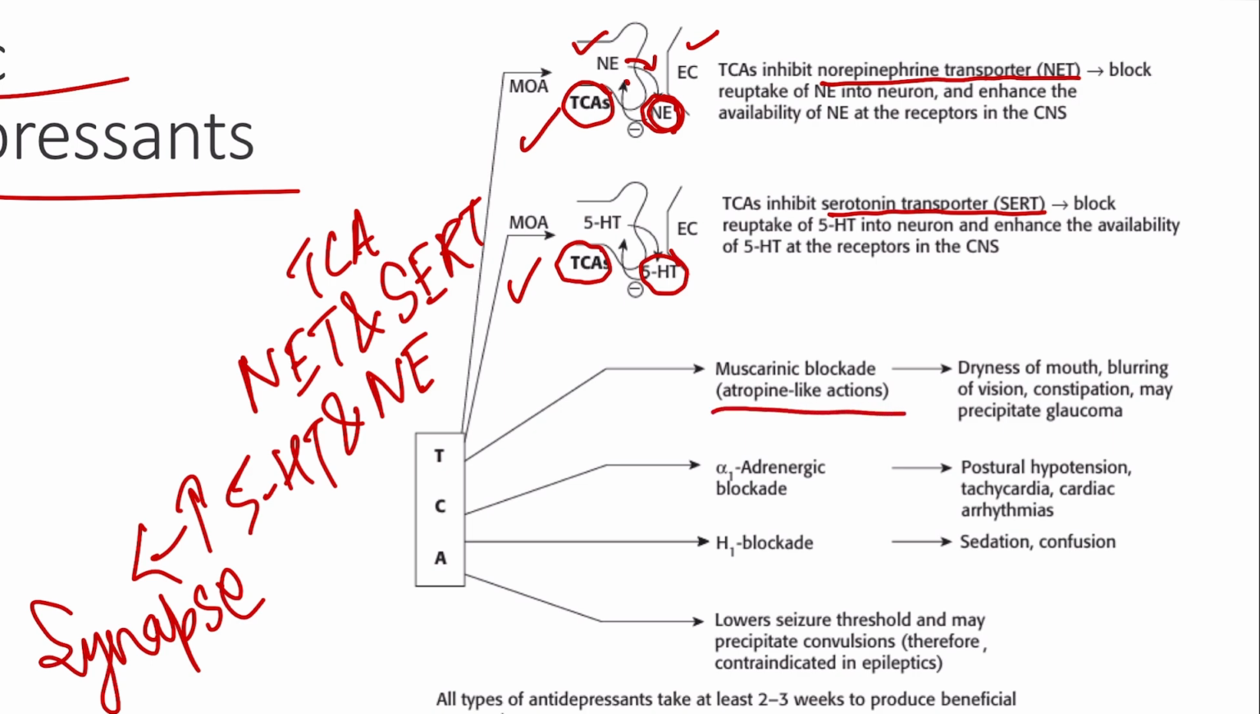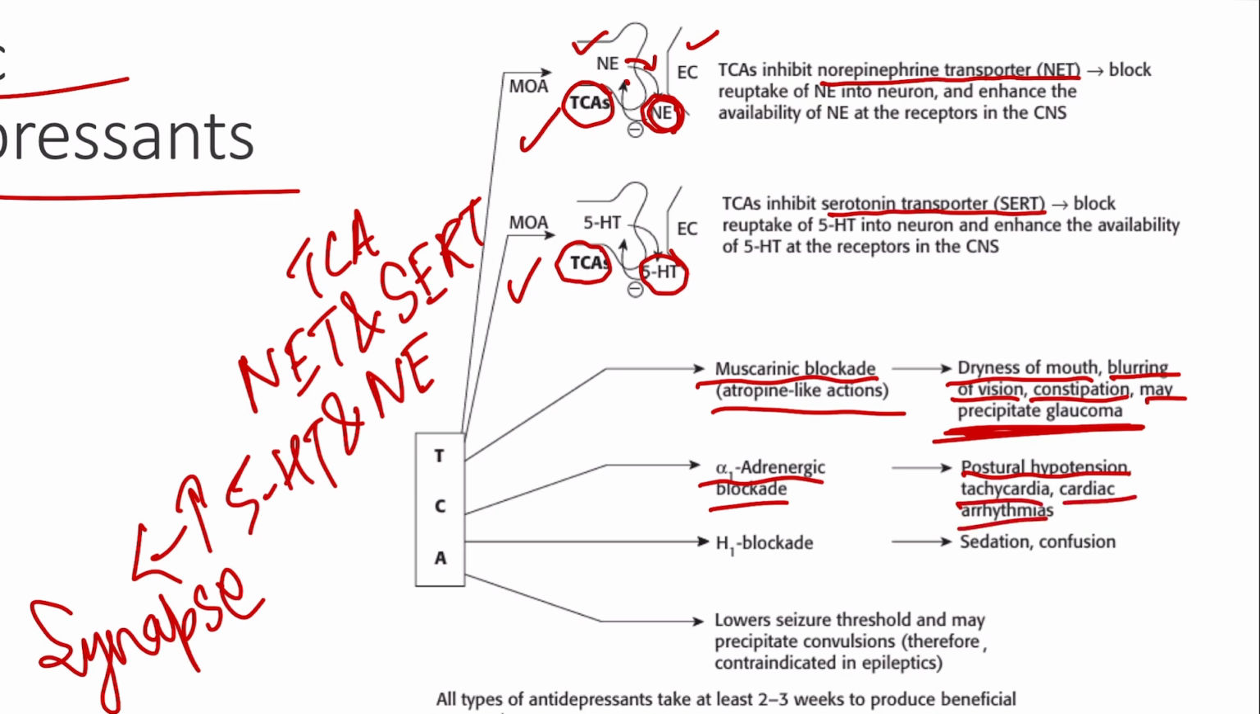Then tricyclic antidepressants also have atropine-like action, that is, they cause muscarinic blockade, because of which the person will also have side effects like dryness of mouth, blurring of vision, constipation, and it may also precipitate glaucoma. Then it also causes alpha 1 adrenergic blockade, because of which the patient can have postural hypotension, and because of the decrease in blood pressure there can be reflex tachycardia, and also cardiac arrhythmias.